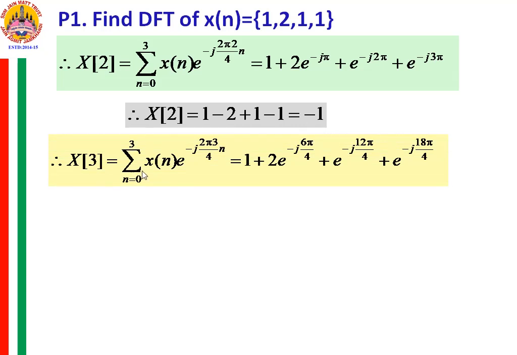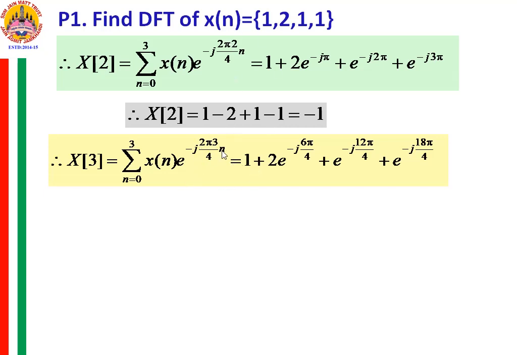Now finally we substitute k is equal to 3 to obtain the last value of X[k] is equal to summation n from 0 to 3 x[n] into e raised to minus j2 pi by 4 into 3 into n. K is equal to 3 substituted again, and then here you get 3 pi n by 2. Then n you vary as 0, 1, 2, 3. When you substitute 0, this term becomes 0 and x0 is 1.